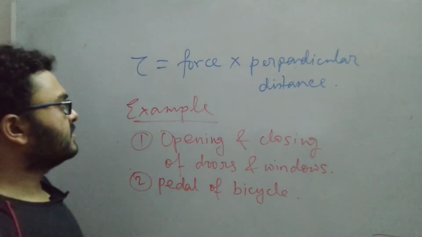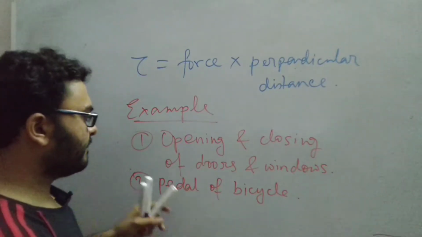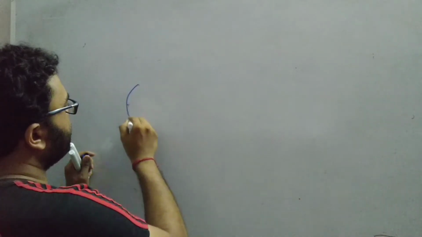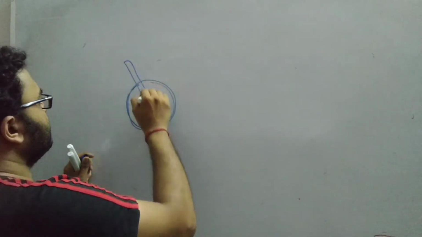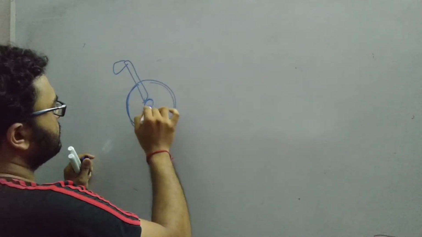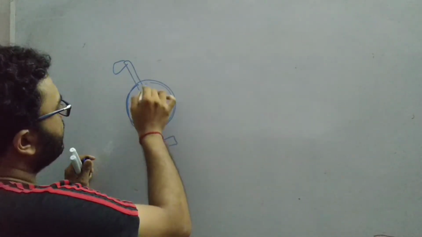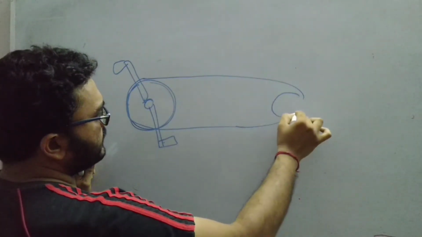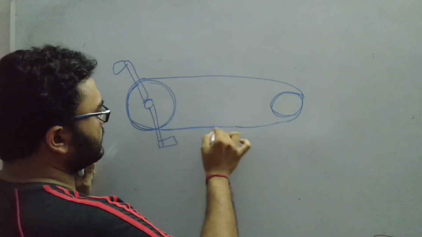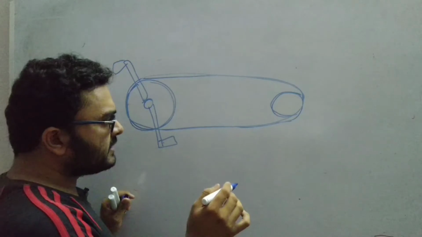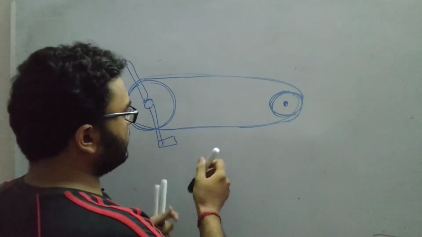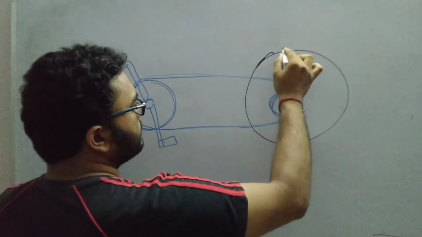Let us try to understand this through a figure, a schematic diagram of the pedal of a bicycle. The pedal of the bicycle is attached like this to a wheel, and through a chain, the pedal is attached to the rear wheel like this. Your actual movement is taking place on the rear wheel. This is the rear wheel.